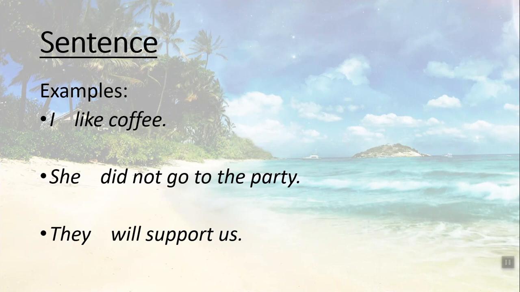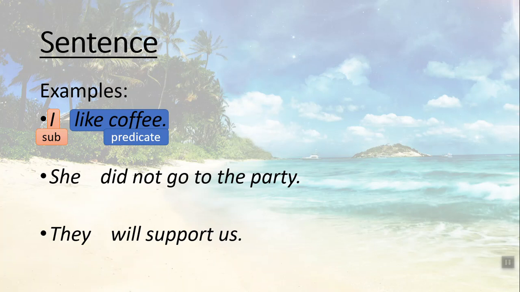Examples. We see the examples here. I like coffee. I functions as a subject in this sentence. Like functions as a verb in this sentence. And coffee functions as an object in this sentence. So I can say I is a subject. Like coffee is a predicate, because we defined that a predicate is a verb plus object.